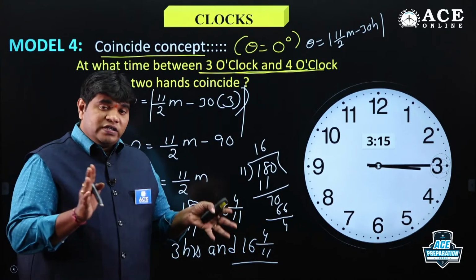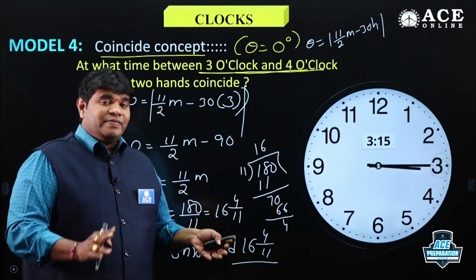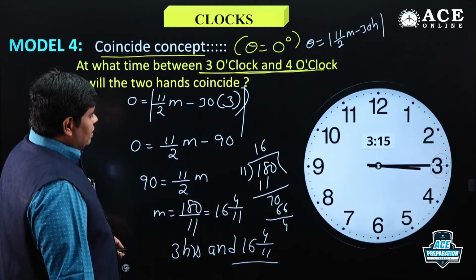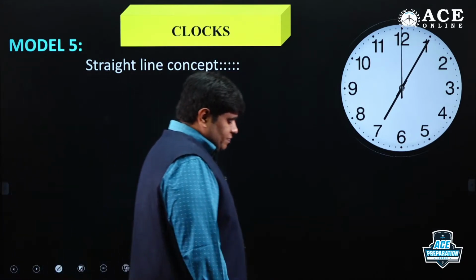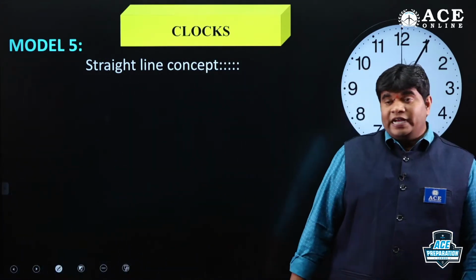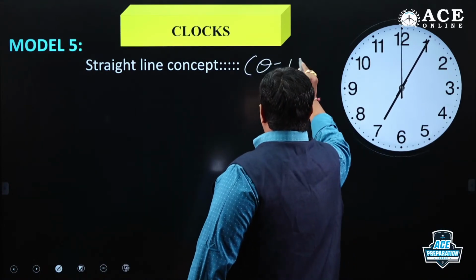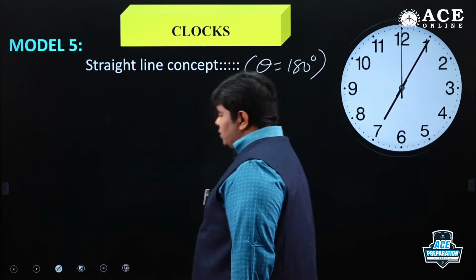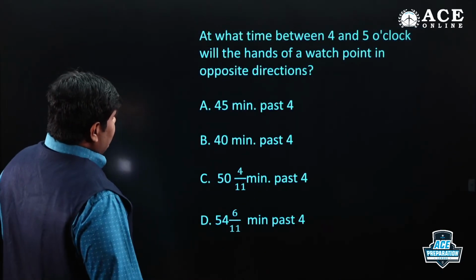Completed. Coincide means theta is equal to 0 degree. Have a look and tell me the answer. Now the straight line concept. Here, for the straight line concept, theta is equal to 180 degrees.